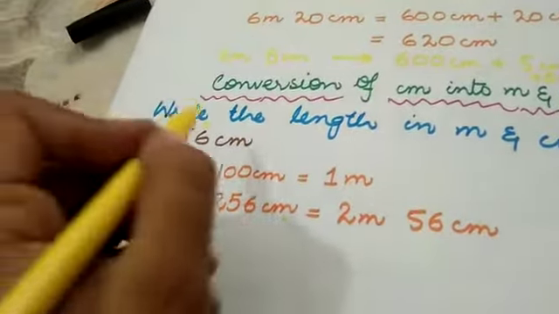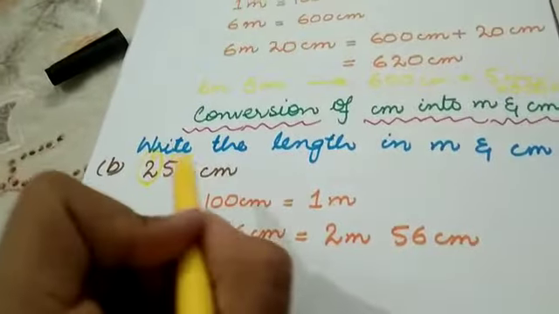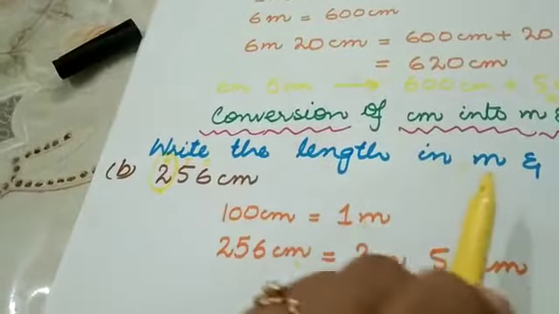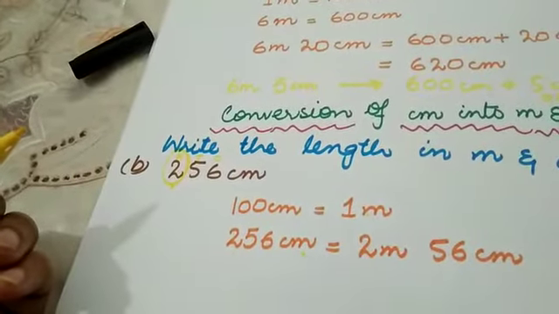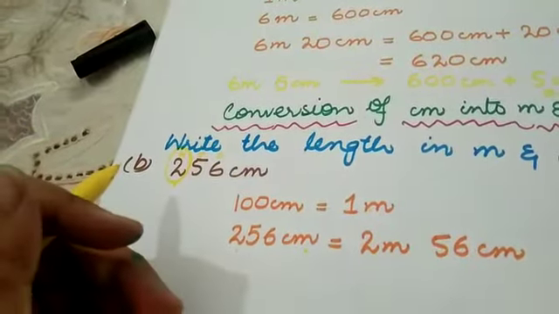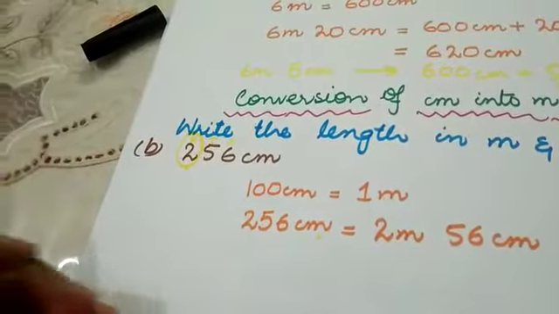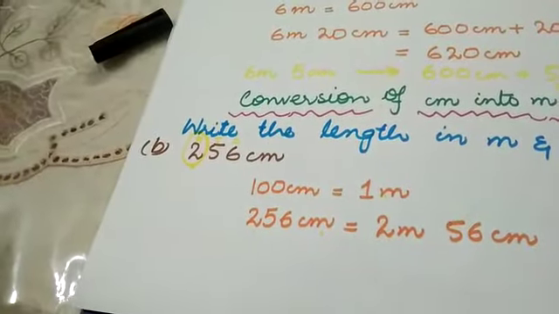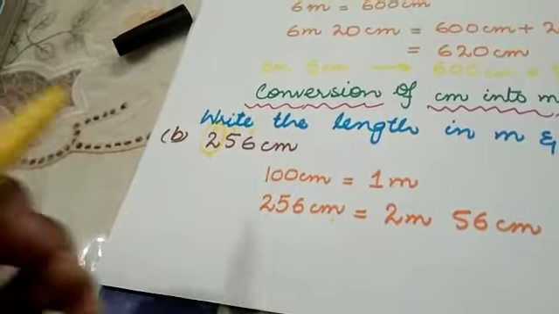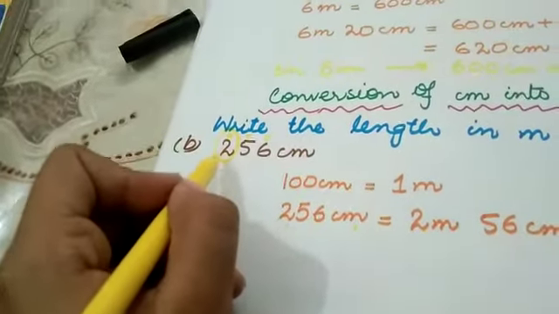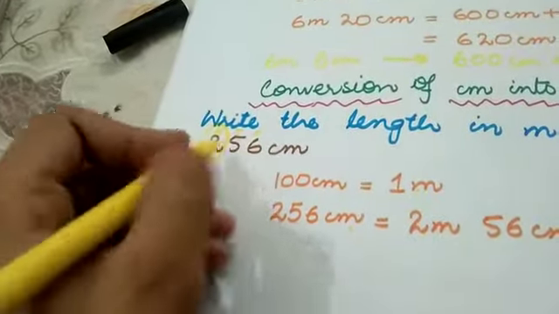And if I ask you to write the length in meter and centimeter, and I give you a number, like convert 168 centimeter into meter and centimeter, or convert 256 into meter and centimeter, or any other number, then what will you do? For example, 256 centimeter.